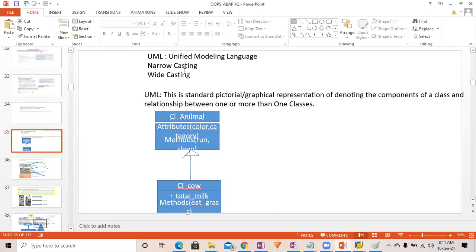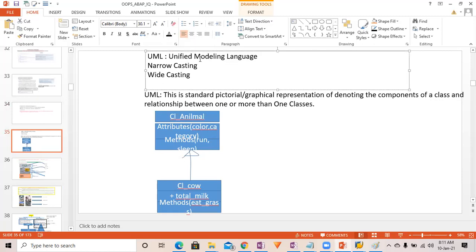Now let's go to another important aspect of OOPS ABAP, UML, Unified Modeling Language. What is this? What does UML stand for? Unified Modeling Language. If you are from an MCA background, or from a computer science background, you would have already created the use case, the UML diagram.